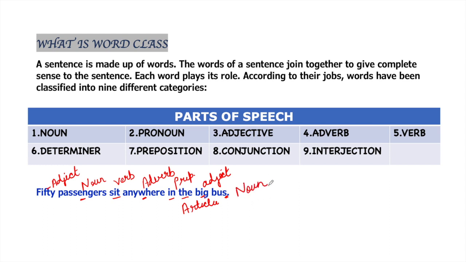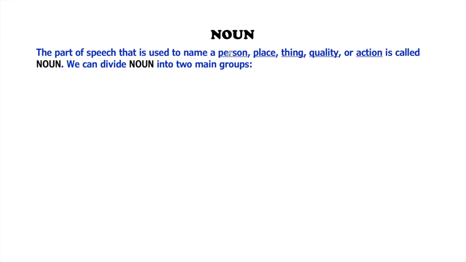So we have seen that a sentence is made of different words, and these words play roles in the sentence. Therefore, to learn correct grammar, we should understand the concept of all parts of speech, which we can learn in the concerned videos. So the first part of speech is noun. Let's see what a noun is. The part of speech that is used to name a person, place, thing, quality, or action is called noun.